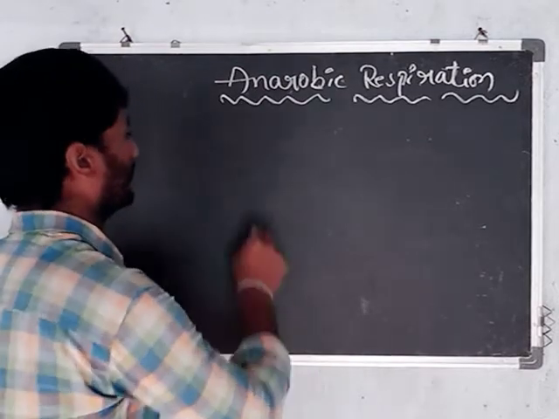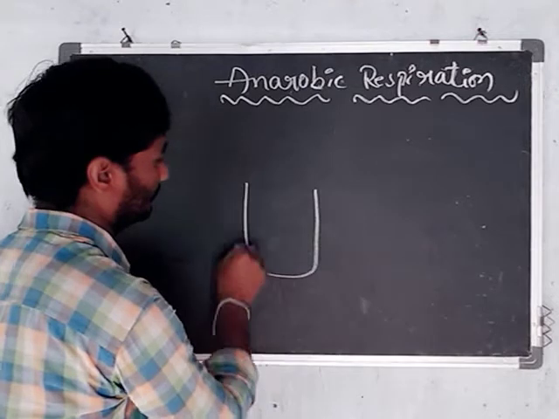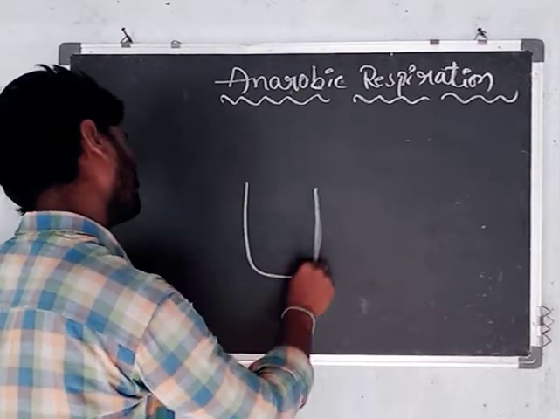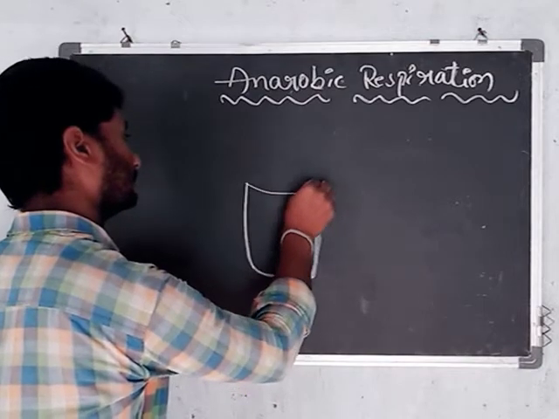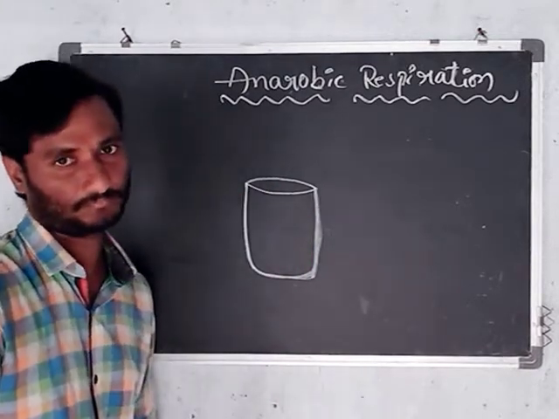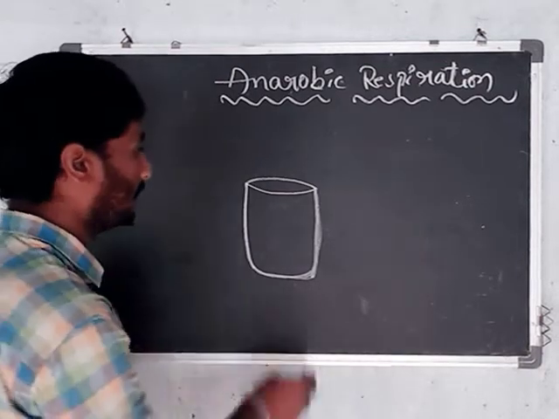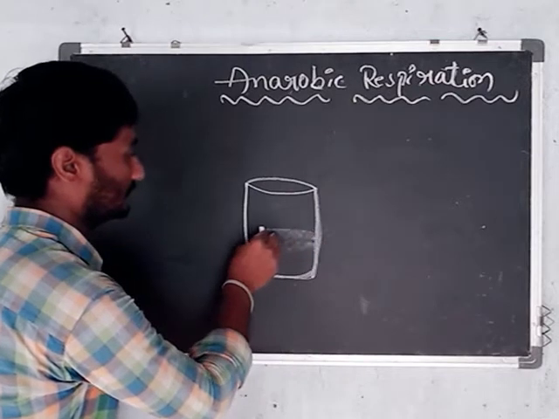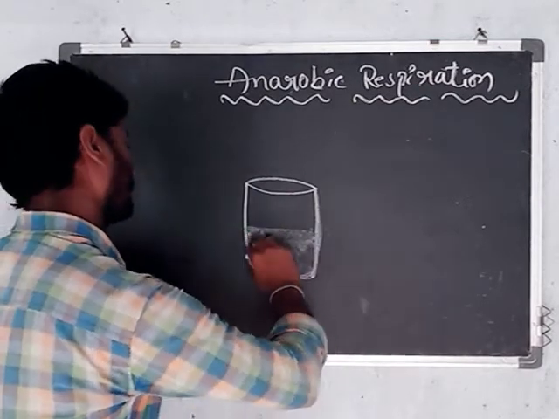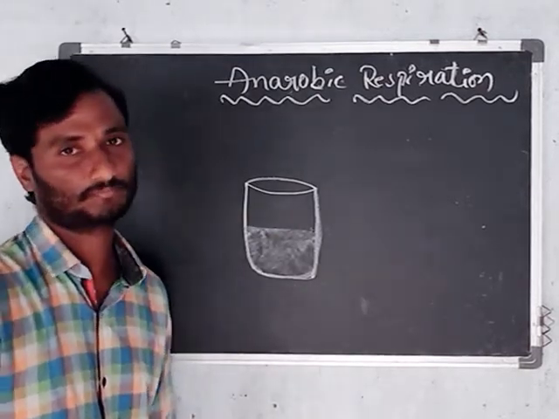First, you should take one beaker or jar. Pour some amount of food item solution.